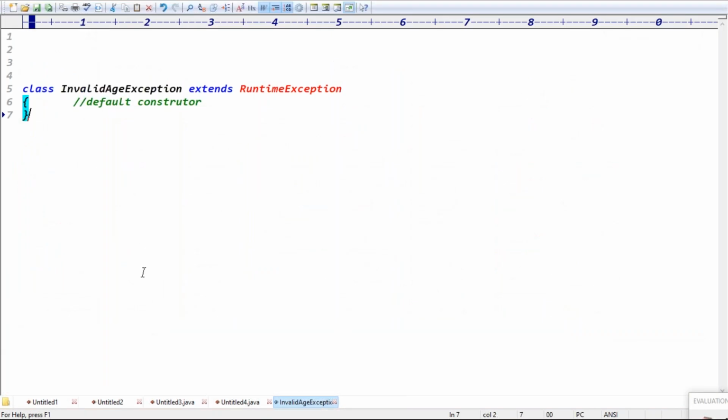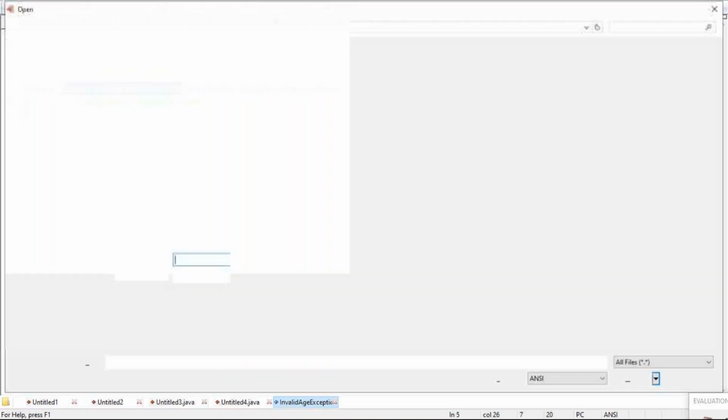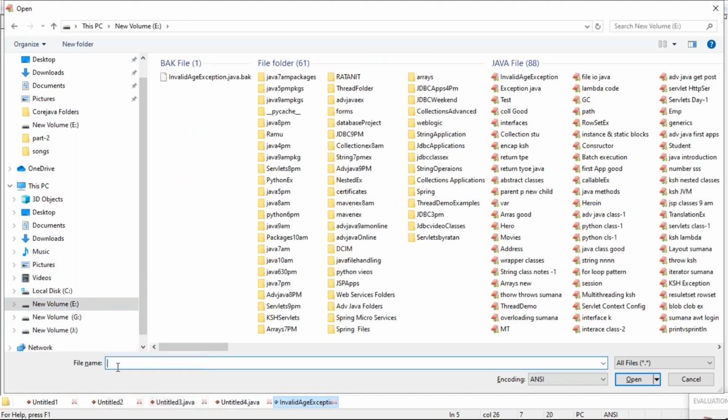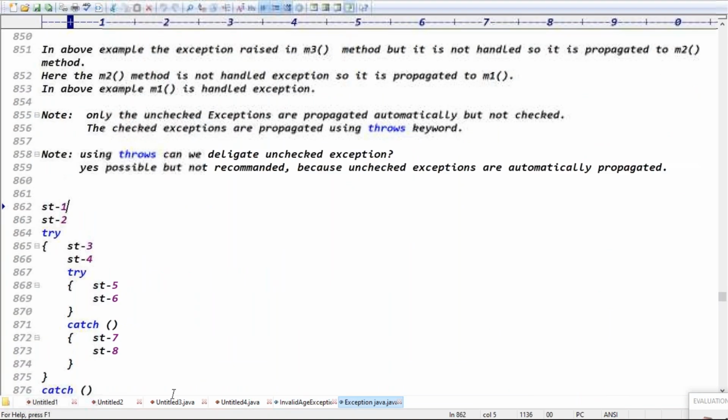That is step one. What is step two? We have to use this exception. Your exception is ready, since to make your class an exception class we extend the RuntimeException class. But in the second step, we have to use that exception in our project. How do we use that exception in our project?